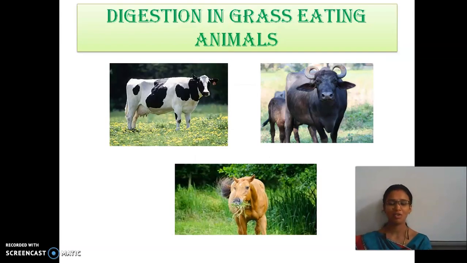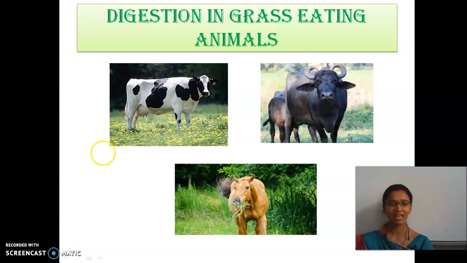Now we are going to see the digestion process in grass eating animals. A grass eating animal comes under the category of herbivore, carnivore or omnivore? They are herbivores. Okay, good.